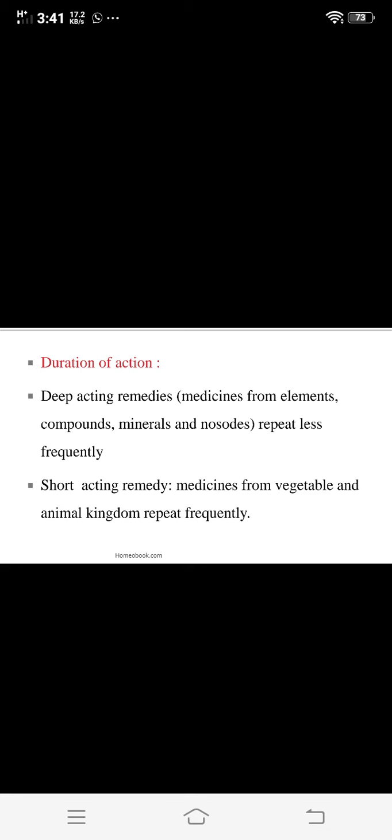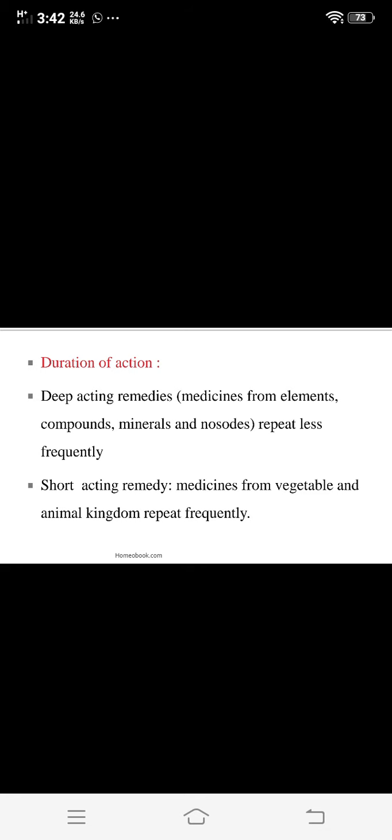In this, the second point they consider is the duration of action. What is the duration of action of that remedy? We are studying the third point regarding repetition, that is, the nature of the remedy. In this, the first point is potency, the second is the duration of action of that remedy.